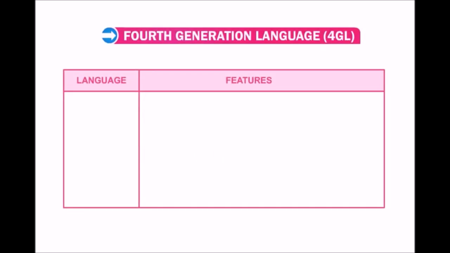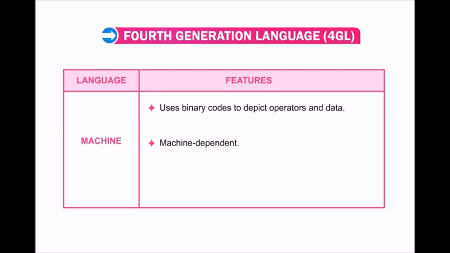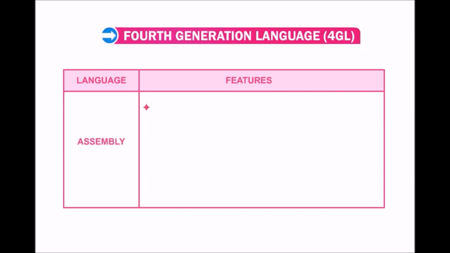Now, let us briefly sum up computer languages and their features. Machine language uses binary codes to depict operators and data. Machine dependent, only language directly understood by a computer. Assembly language uses mnemonic codes or symbols instead of binary numbers.